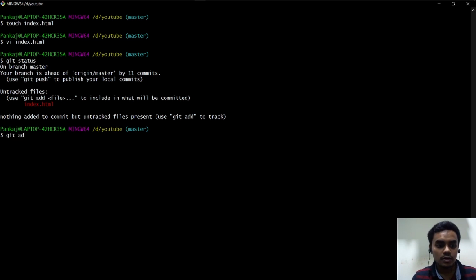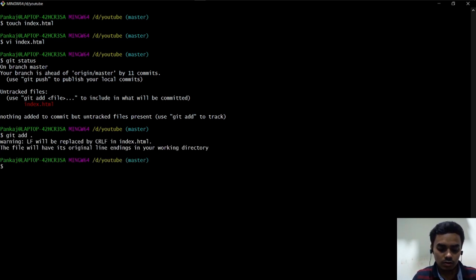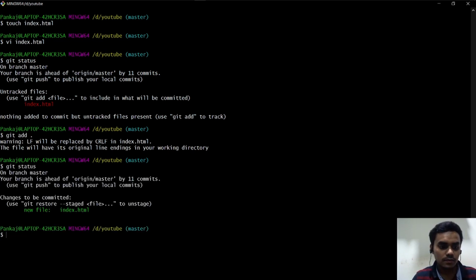So if I git add and now do git status, it shows everything is added and just needs to be committed. Now I want to add a div tag there.